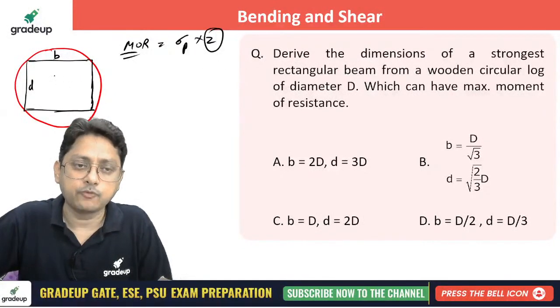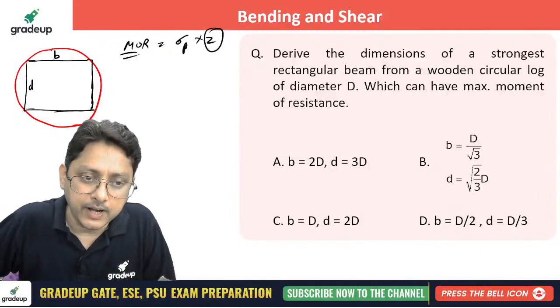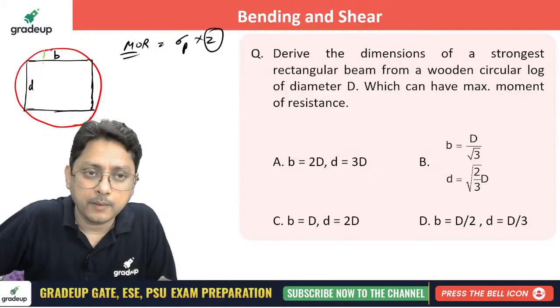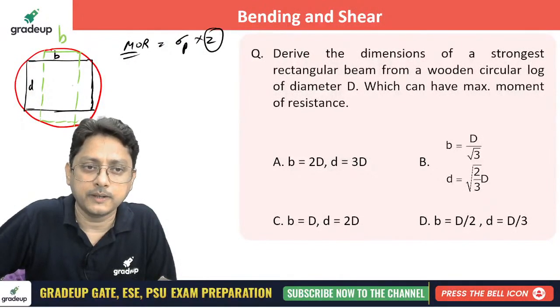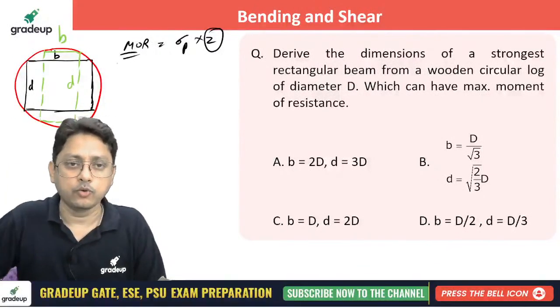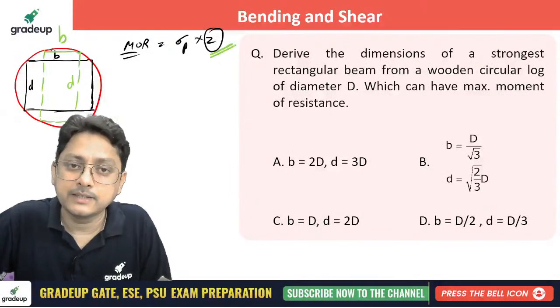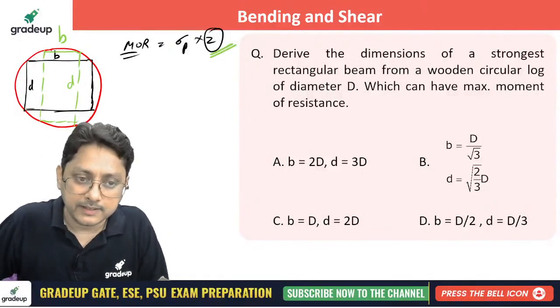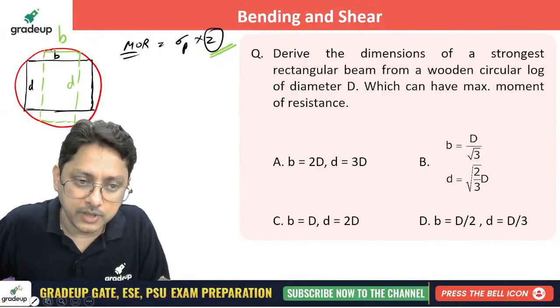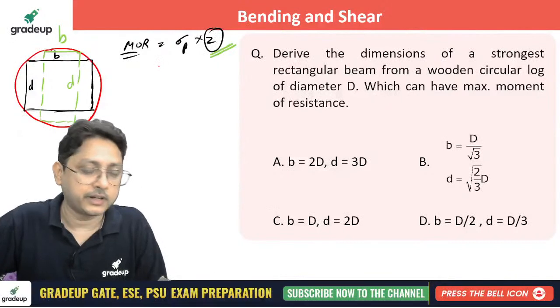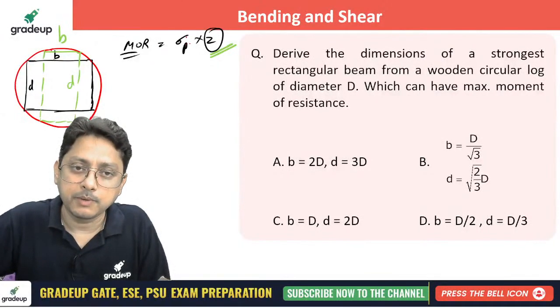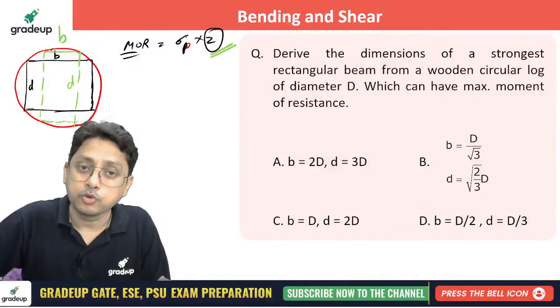So from the same material, you want to compare different sections which you can take out. Maybe one can take out like this also. I'm just considering two sections for your understanding. It is about B by D. This is your B and this is your D. Now which one should you take where you will find the maximum moment of resistance? Indirectly, where you will get the maximum section modulus, because the permissible sigma is the same as you are using the same material. Your sigma permissible is constant. So to get the maximum, you should get the maximum Z.